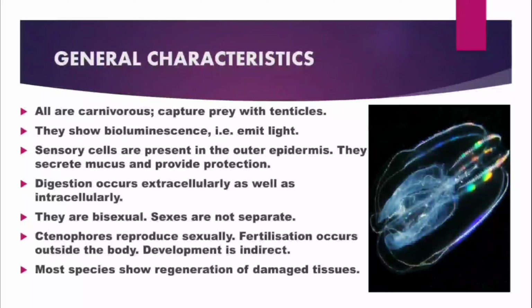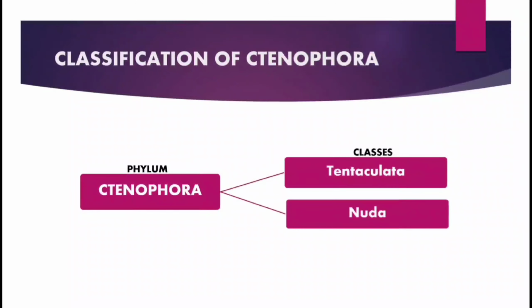Digestion occurs extracellularly as well as intracellularly. They are bisexual, that is, sexes are not separate. Ctenophora reproduce sexually. Fertilization occurs outside the body. Development is indirect. Most species show regeneration of damaged tissue. The phylum Ctenophora consists of classes Tentaculata and Nuda. The main difference between the two is tentacles.